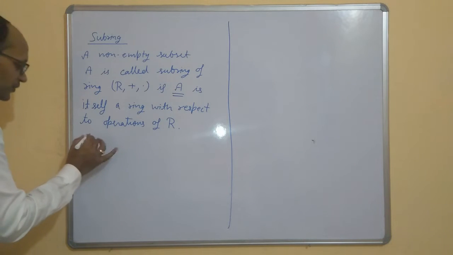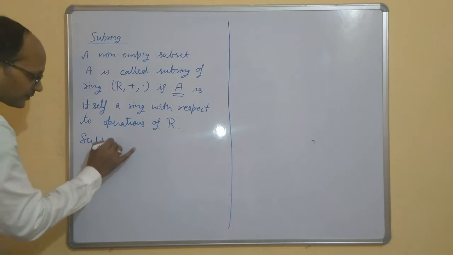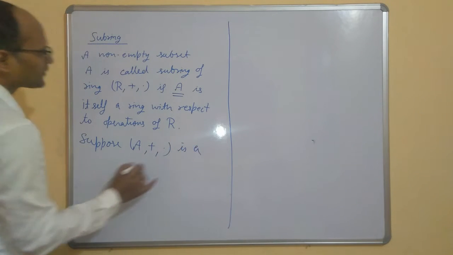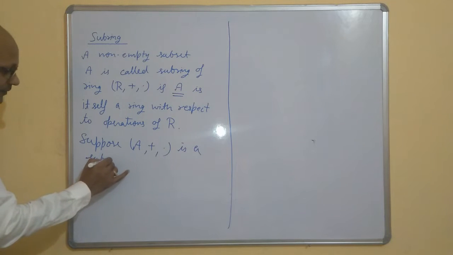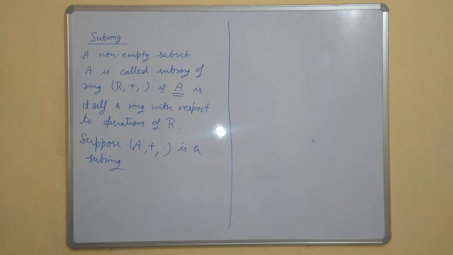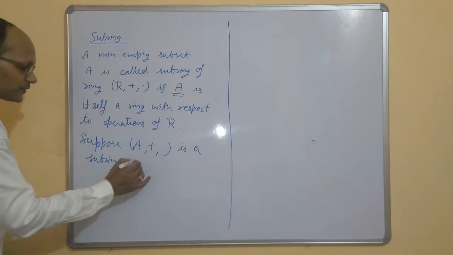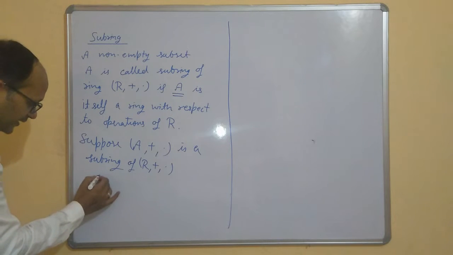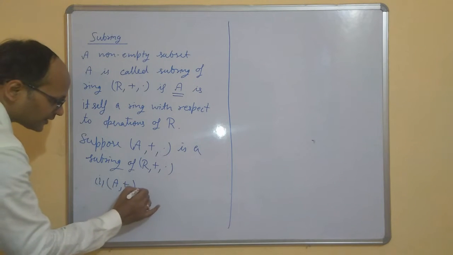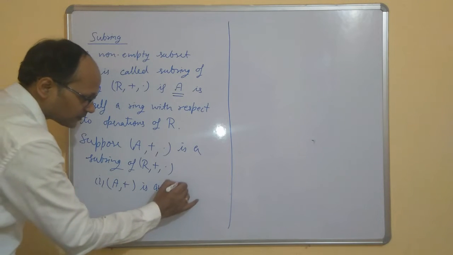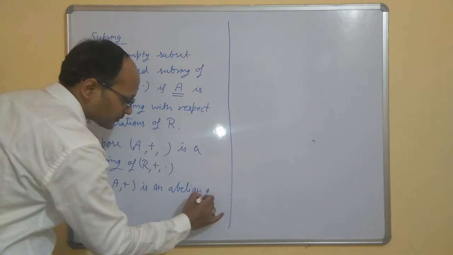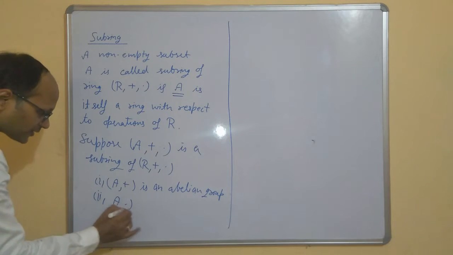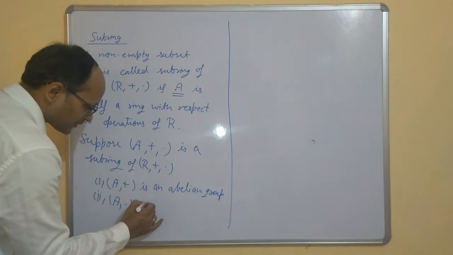Suppose A plus dot is a subring of R plus dot. What does it mean? First, A plus is an abelian group. Second, A dot is a semigroup.